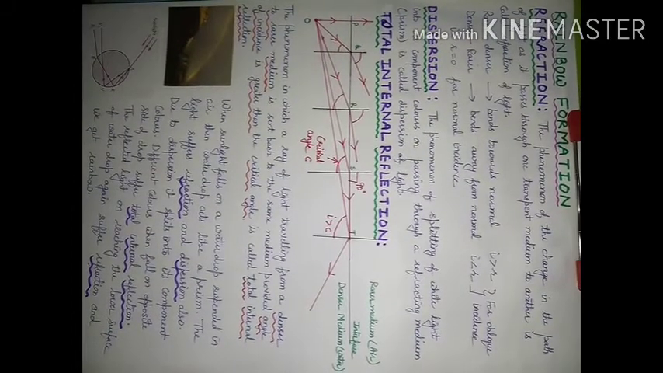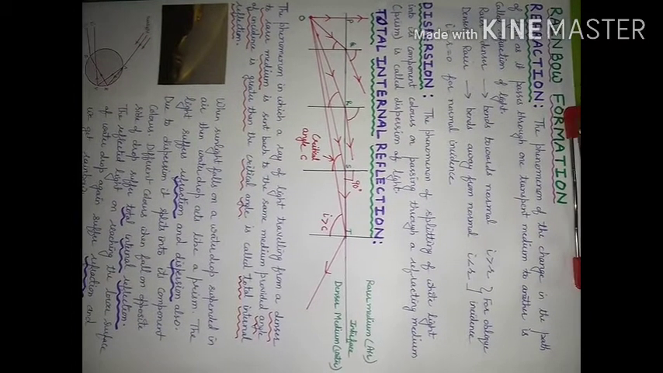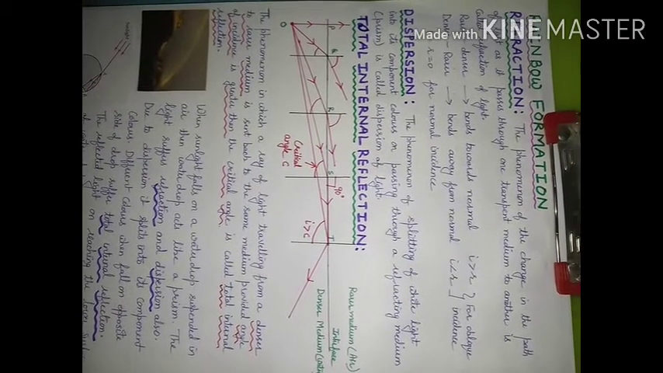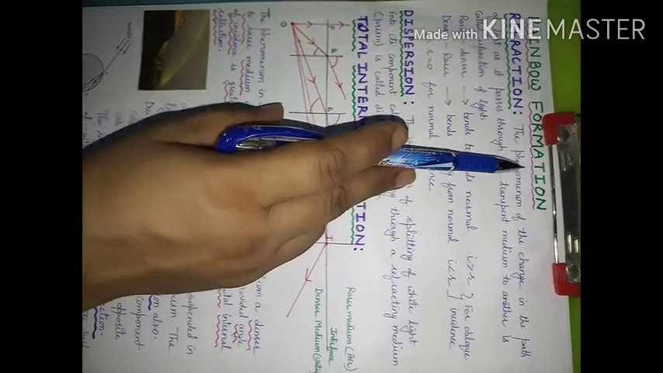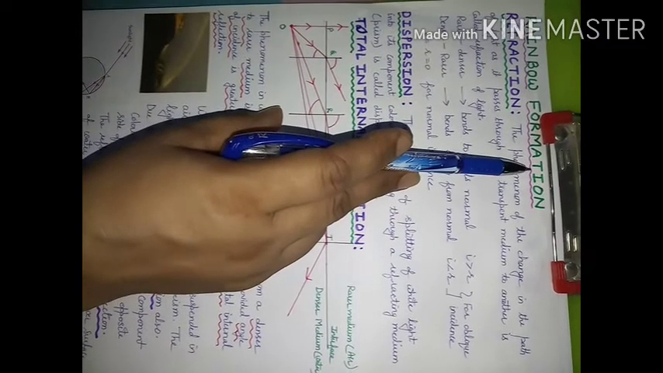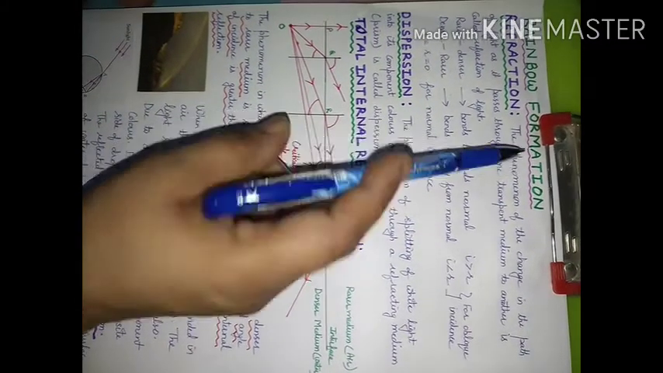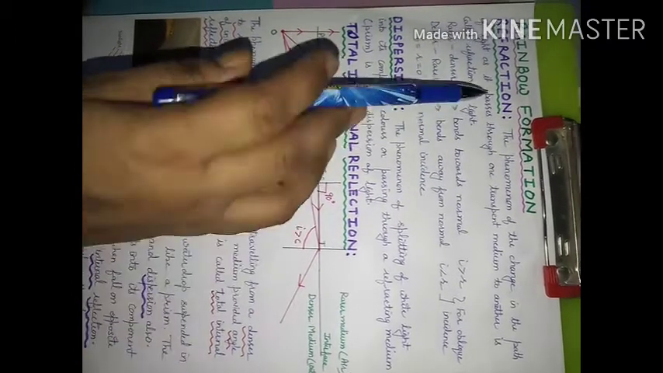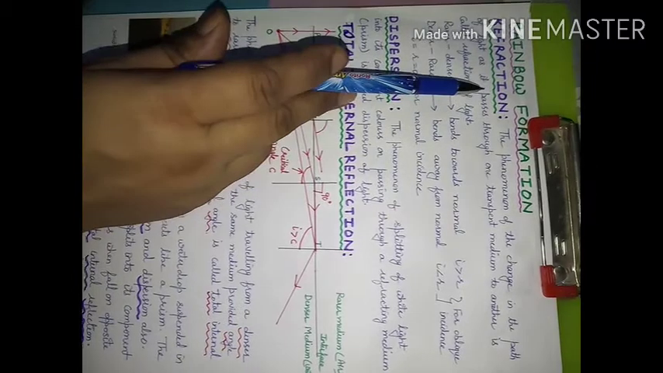Today we will consider a natural spectrum, that is rainbow formation. To understand the phenomena of rainbow formation, we must first understand a few terms which are related to the formation of a rainbow. The very first term that we will consider is refraction.